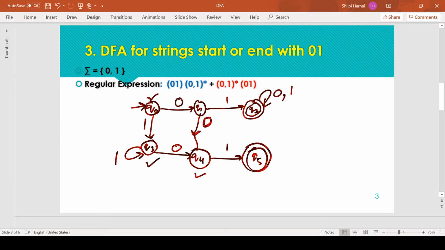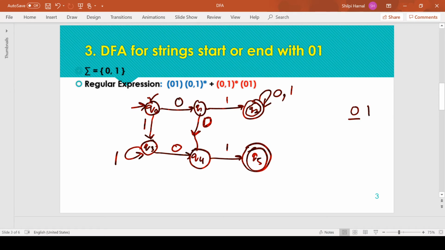Now Q3 is also complete. Q4 is not complete because we have not defined a transition for input symbol 0. From Q4 we move to the state Q5 on getting 1. Being on Q4 means we have received the first symbol of the ending pattern, and we need 1 for acceptance.